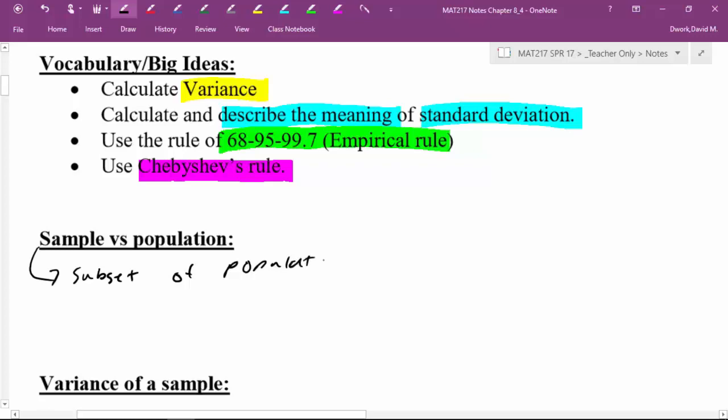When we're calculating statistics, what we're trying to do is grab a small group of people that represent the entire population. For example, during elections, we survey a few thousand people about who they want to be president or senator or whatever, and then use that to make a prediction about the entire population.